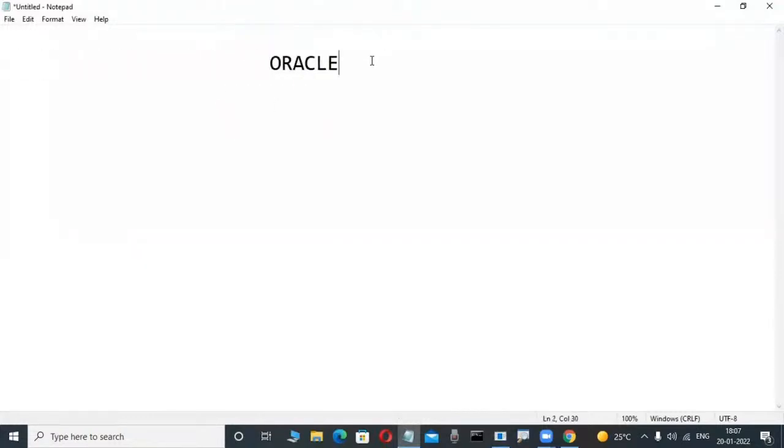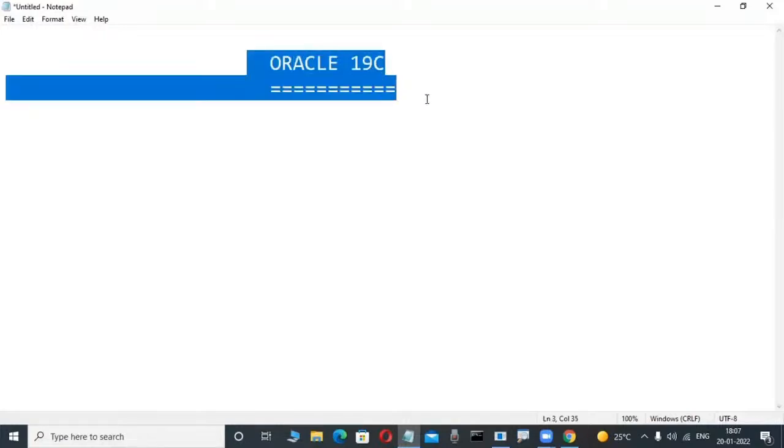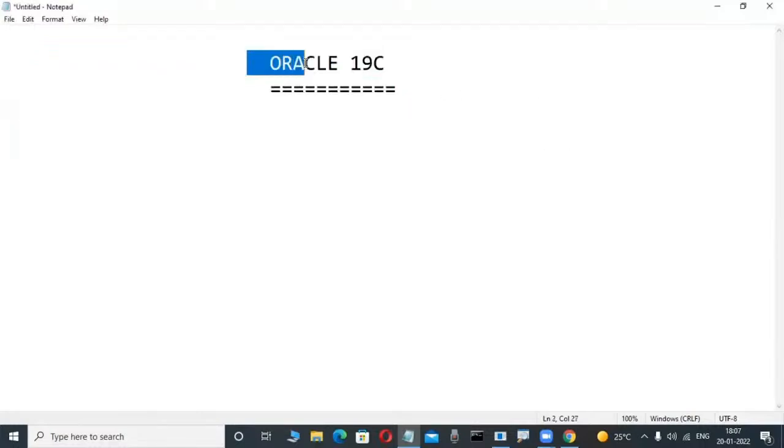Now, this is Oracle 19C. 19C means cloud technology. Observe it here. This is the latest version we are learning in our class. But what is this Oracle? Slowly observe the screen here.